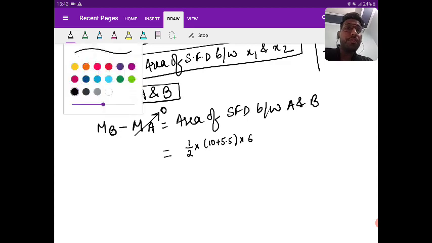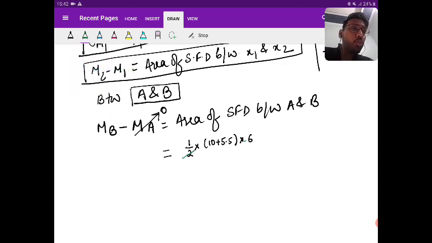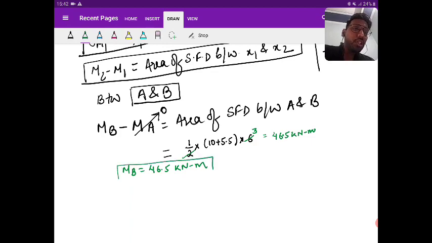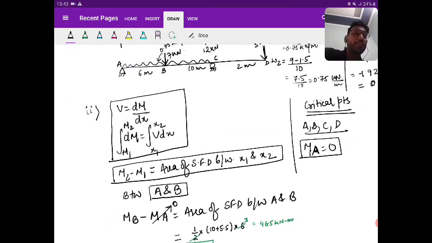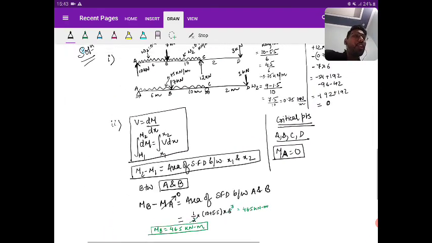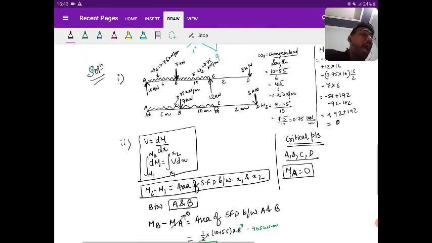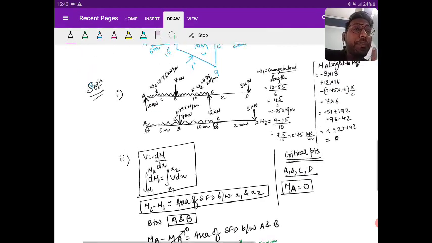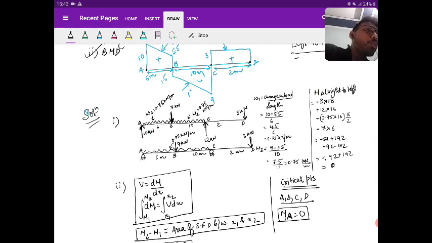So 2 cutting 6 is 3. 15.5 into 3, 15 into 3 is 45, so it is 46.5 kilonewton meter. So you got the bending moment at B equal to 46.5 kilonewton meter. Is it clear? So you got the bending moment at A, you got the bending moment at B. I'm not using the load intensity diagram, mind it. Now I'm moving from B to C.